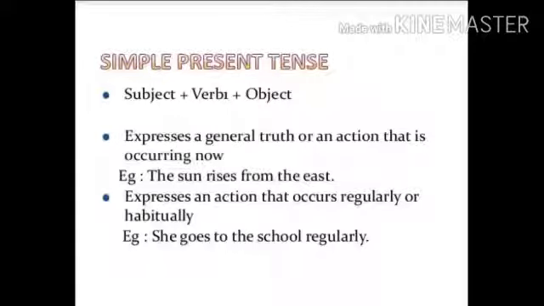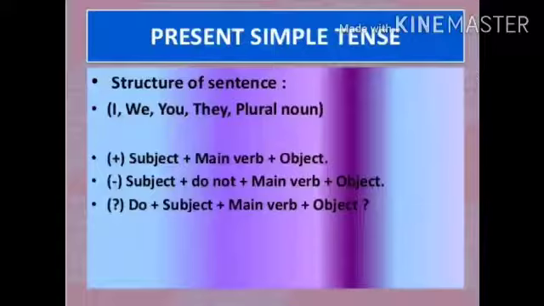It also expresses general truth that happens in the present situation. For example, the sun rises from the east. It is the truth that the sun rises from the east. We can't say that the sun rises from the west. My dear students, now I will provide you formulas of each and every kind of tenses. It will help you to form the sentences easily.